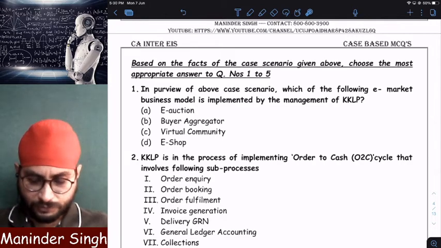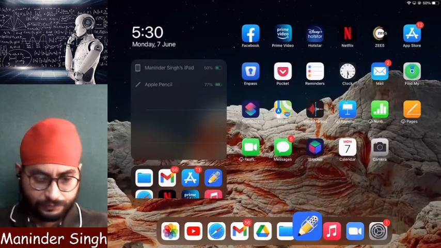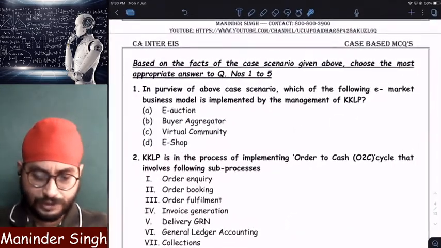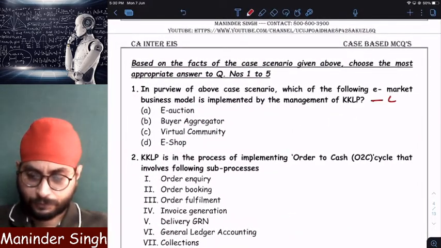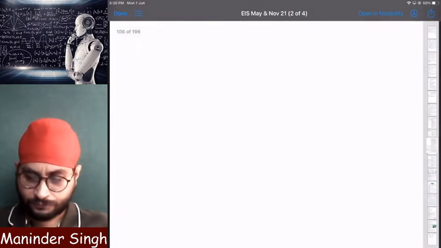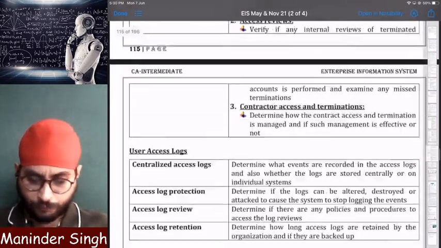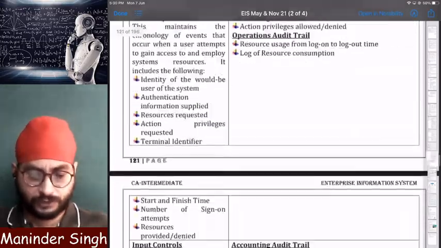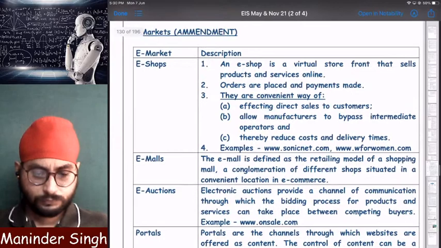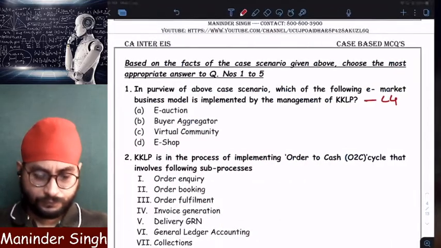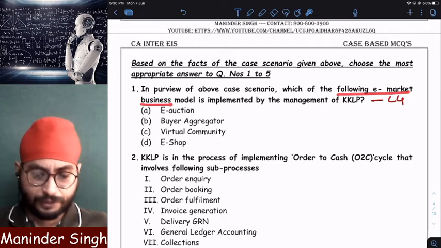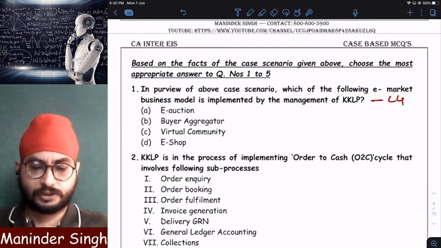E-market business model. Let us go to our material. Sir, this e-commerce chapter is there from chapter number 4. Chapter 4, e-commerce, m-commerce and emerging technologies. So let us go to chapter number 4. When you are solving MCQs, also solve in this way if you are unable to understand. Here, e-market models. Clear? It says following e-market business model. Which e-market business model is it following?